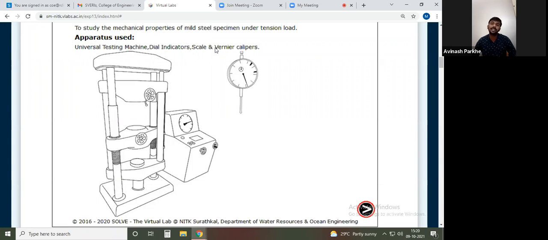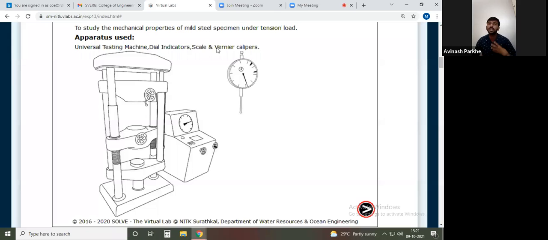Also, we are using the vernier caliper, because mostly the specimens we are testing here are circular in cross section. The instrument we use to measure the diameter of that specimen is called a vernier caliper.